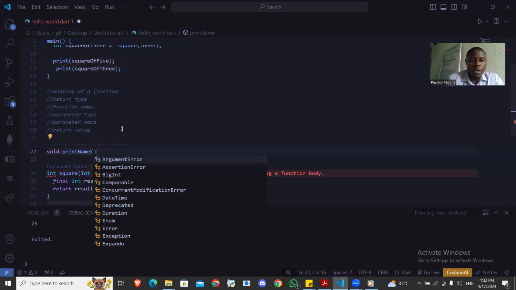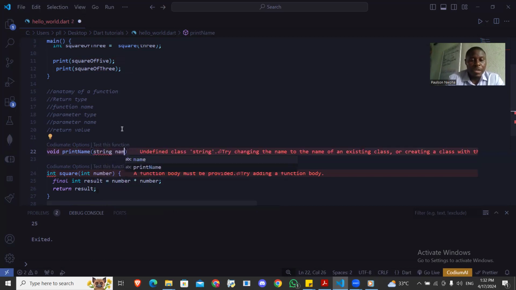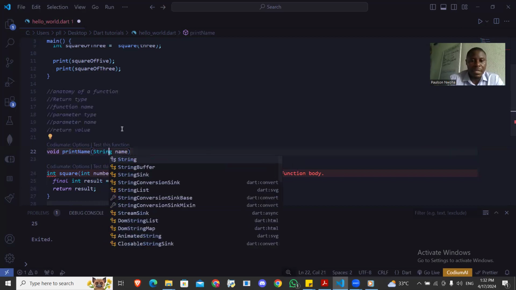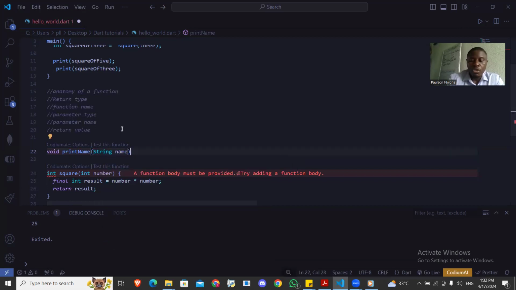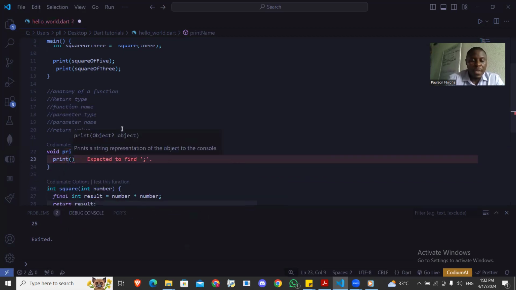Open my parentheses, I will give it the parameter type, which is going to be a string. String is always in capital letters, so don't make that mistake. Then I will just use the print function and print out the name, and that is it.